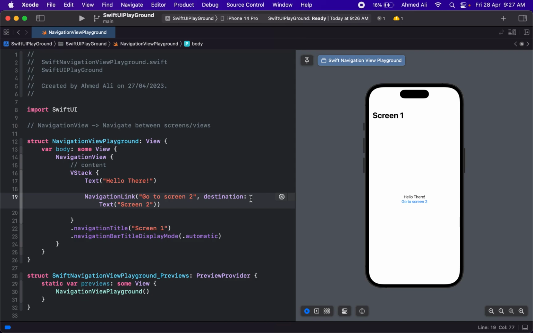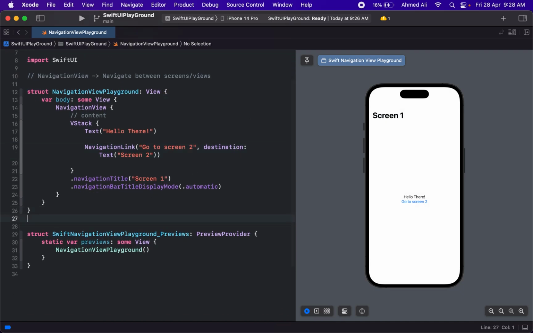This is how simple it is to navigate using the navigation view. You have this navigation link, it accepts a title and then a destination, and the destination is a view. For now we can just use a simple text because text is actually a view. Now if I tap on this, you notice that I have moved from screen 1 to screen 2, and it displays our text in the middle of the screen. And we have this back button I can press to go back to screen 1. So this is how simple it is.